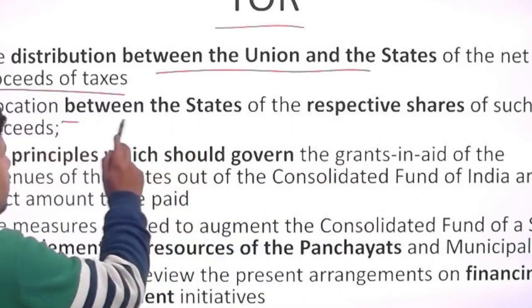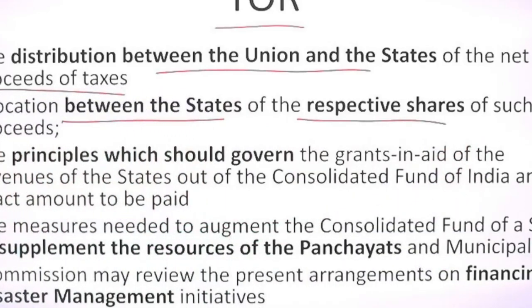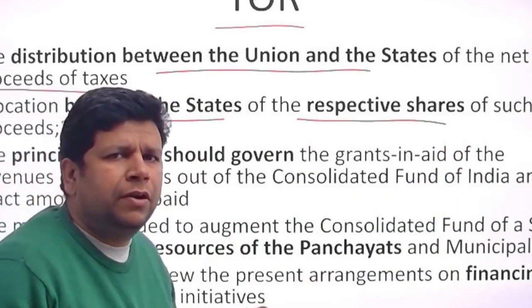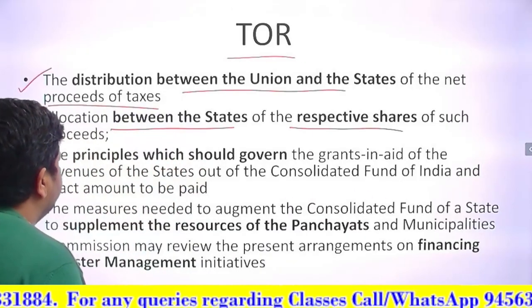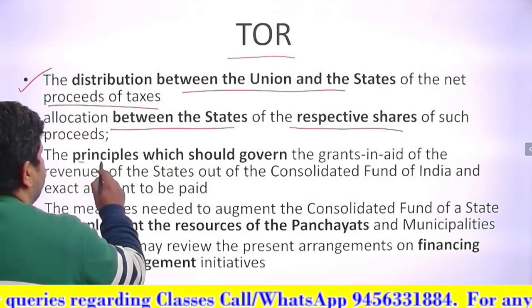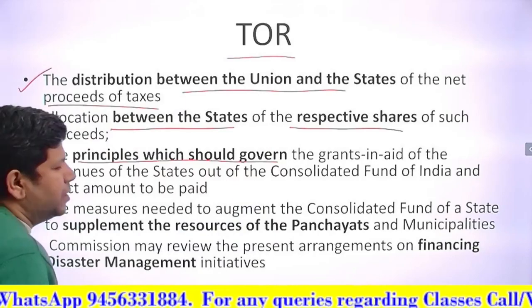Secondly, between different states, what are the respective shares? So what is the share of Bihar, what is the share of Uttarakhand or Himachal or Kerala or Telangana, Andhra Pradesh or Tamil Nadu, etc. Then the principles which should govern the grants in aid of the revenues of the states. Now there should be some principle.